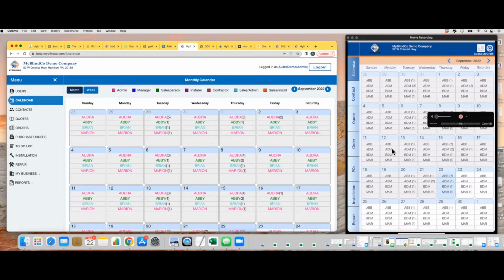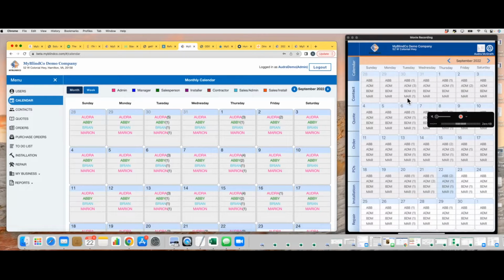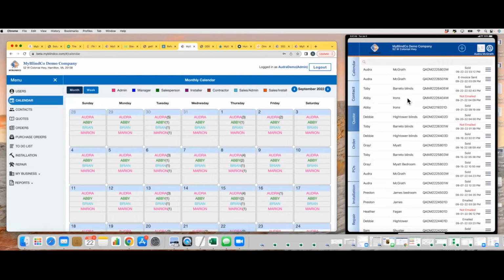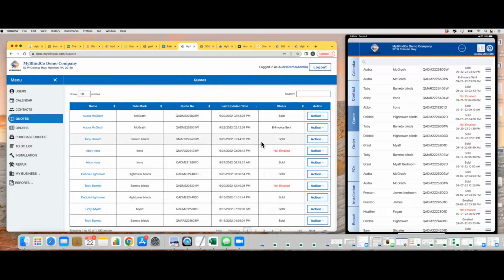A couple things. Out in the field, you can connect your iPad to the internet via a hotspot on your phone. Once your iPad is connected to Wi-Fi, then you can come up here to this wheel right up here and hit synchronize. This will trigger a connection to the server to bring down and send any quotes and orders you might have native to your device here to the browser version, to the server. So once you see it on the browser version, in your quote list, then you know that data from the iPad has synced to the server.